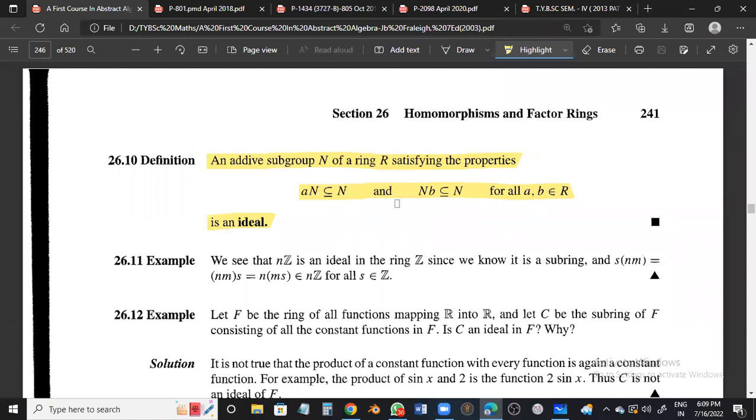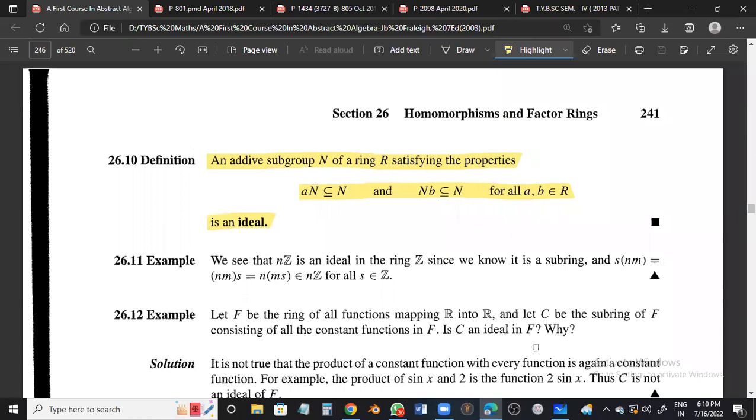And if we are taking the right multiple, N into B, B is not actually any, it is just a representative. So I may say N into A subset of N. It is not needed to take another symbol. You may continue with a single symbol also. So you can say AN subset of N or NA also subset of N. Whether you are taking left multiples or right multiples, both are contained in N, then we call N an ideal of ring R.